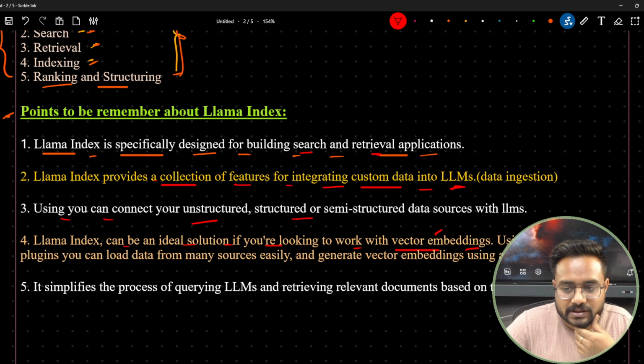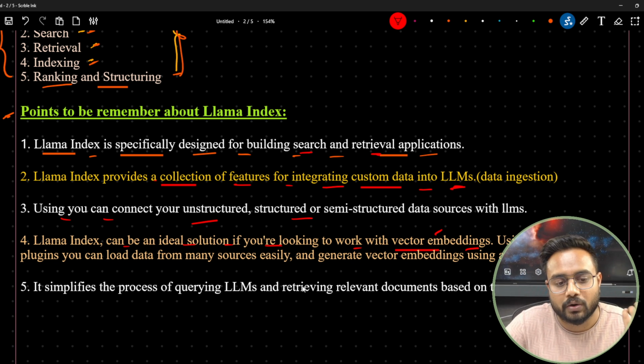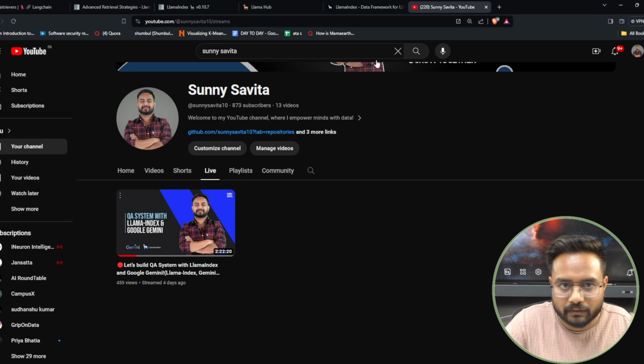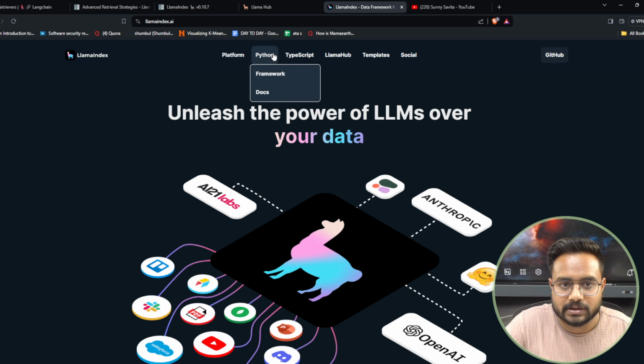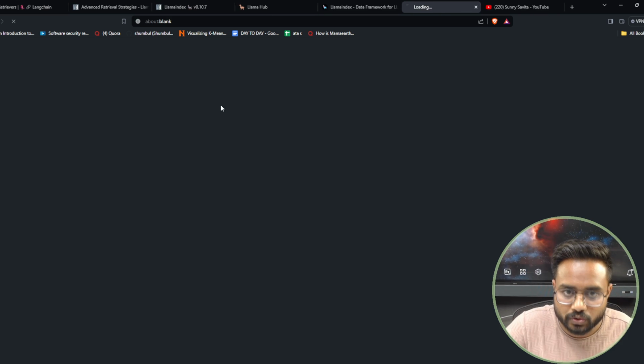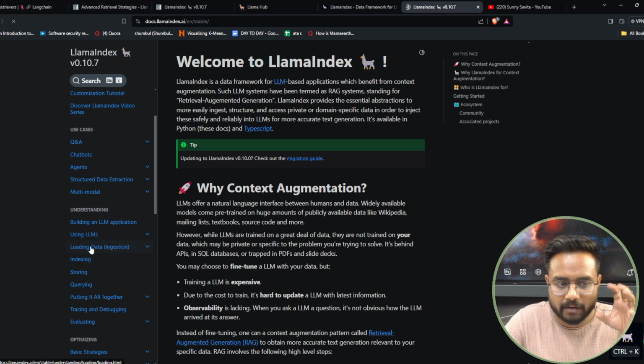Now this Llama-Index is available with many plugins, from which you can load data from many resources easily. You can check it on the website itself, where they have given it to you. Let me show you. Here there is a document also. You can go through the documentation of the Llama-Index. I will be coming to that.